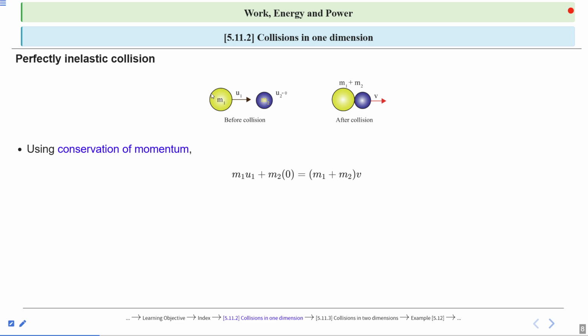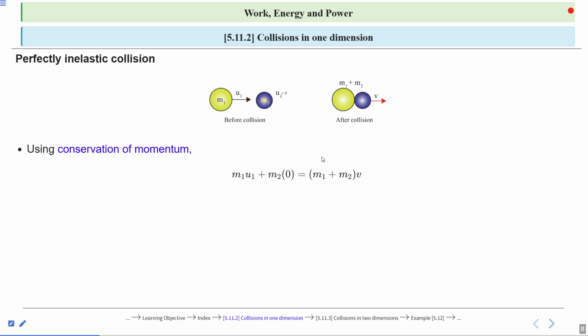The initial momentum of the object with mass m1 is m1 u1, and the initial momentum of the object with mass m2 is m2 times 0, since it is at rest and its initial speed is 0. This is the equation before collision. After collision, in a perfectly inelastic collision, they stick together.